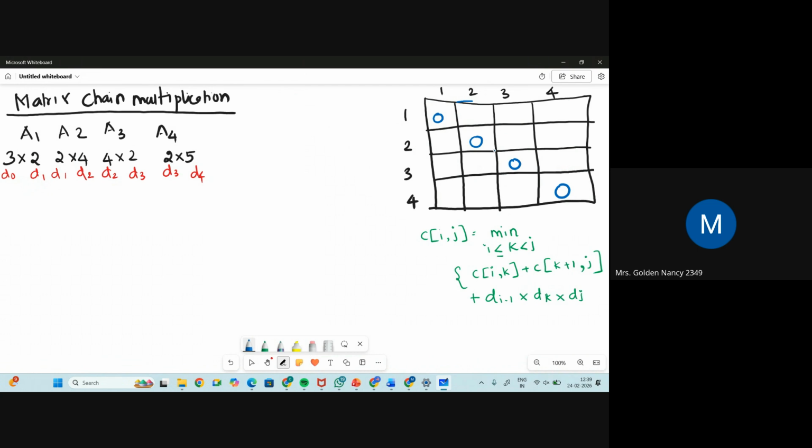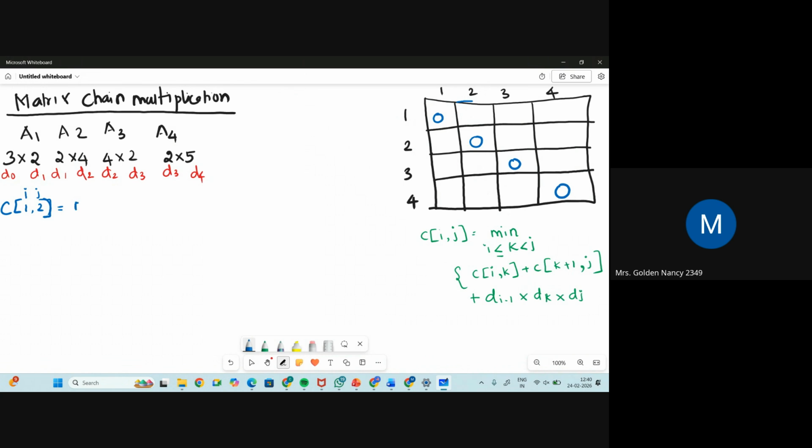Okay, so I'll solve by using this formula. First this box should be filled. What is the box value? It is I 1 comma 2. So first we are going to find C of 1 comma 2. Okay, so this is I, this is J. According to the formula, this is I and J. I'm just writing the formula and substituting the values inside. So C of 1 comma 2.